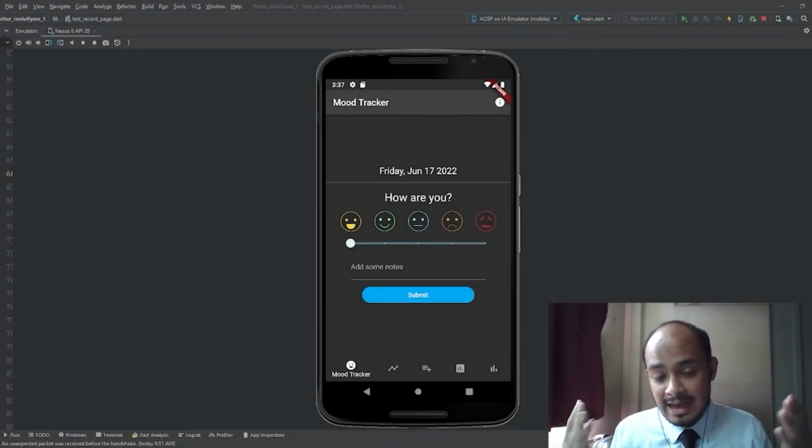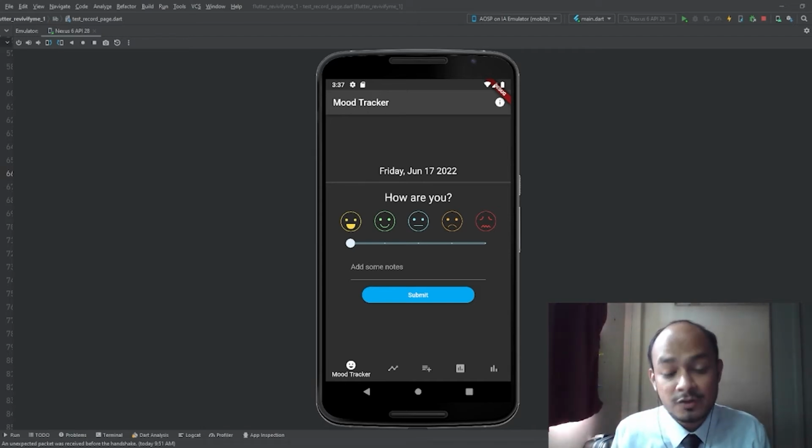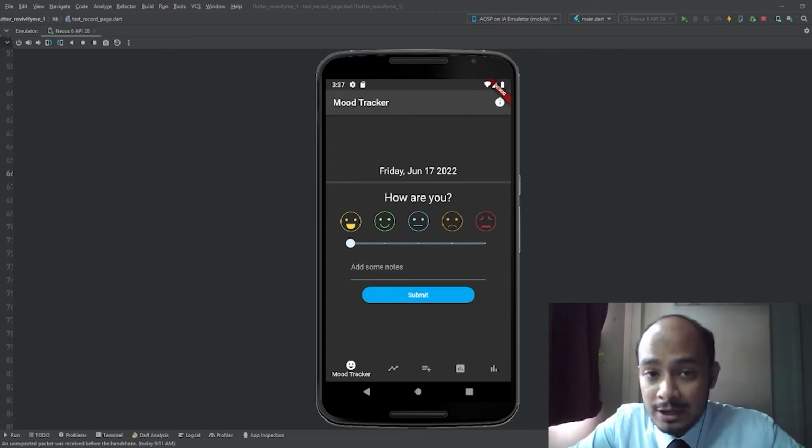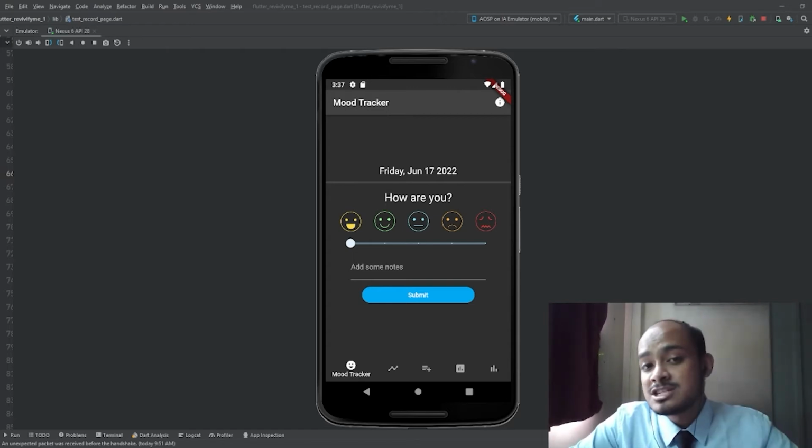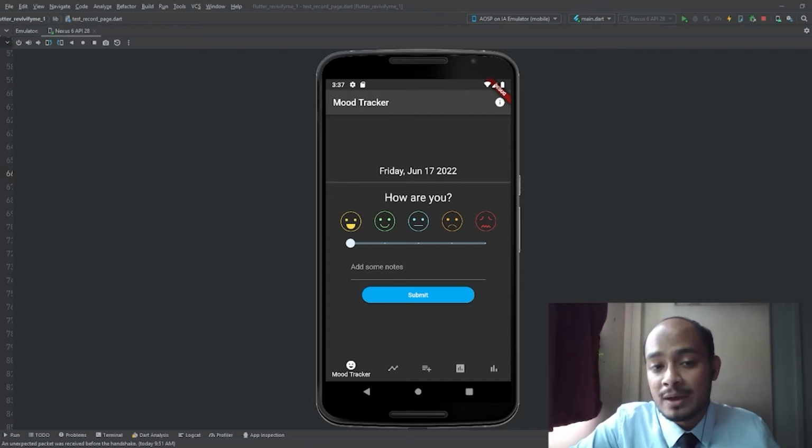Welcome to the app itself. So as you can see here, this app has a few pages in which users can interact with, okay? And we will go one by one. The first page that the users will be taken to when they launch the app is the mood tracker page.